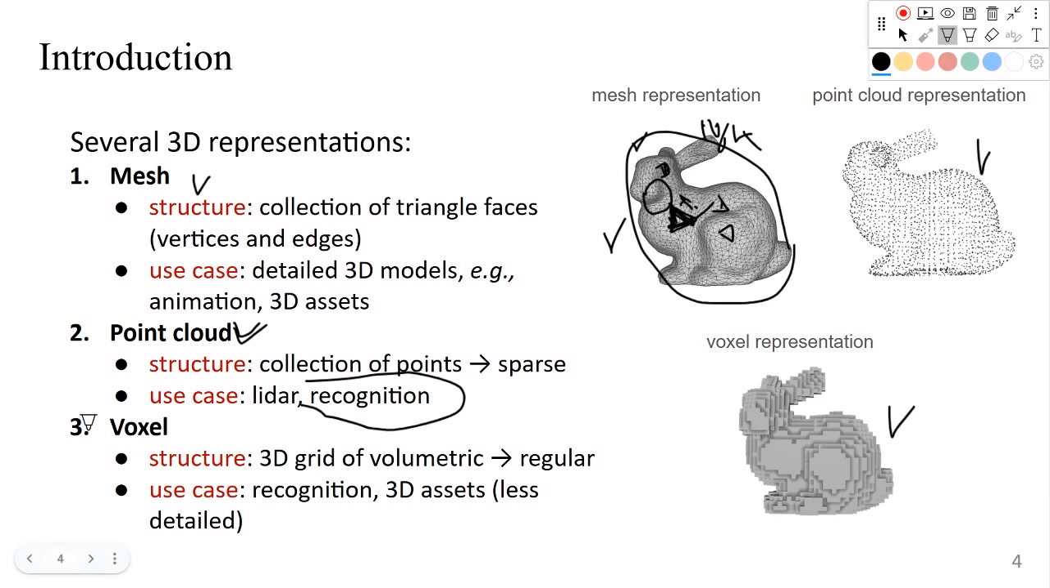And then another data representation is voxel. Voxel is basically just a 3D volumetric grid. If we have this mesh, we make it into a discrete volume. If we have smaller cubes, smaller volumes, we have a more detailed representation, right? If we have a larger volume size, we have less detail. And voxel is also used in some work on recognition.